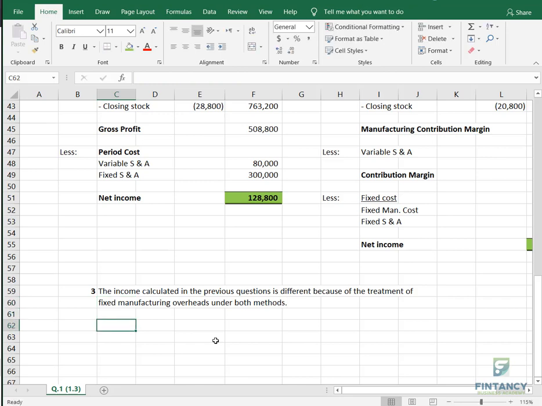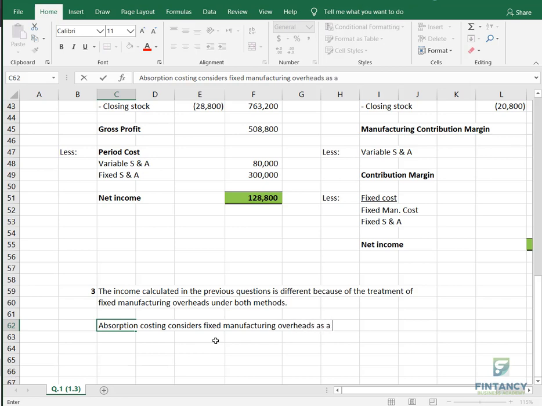Then you leave a line and write: absorption costing considers fixed manufacturing overheads as a product cost, right?